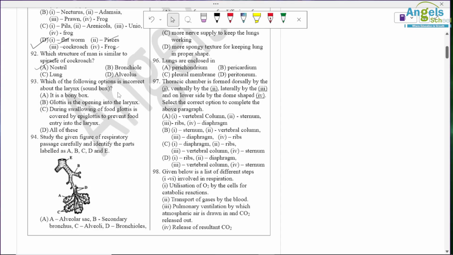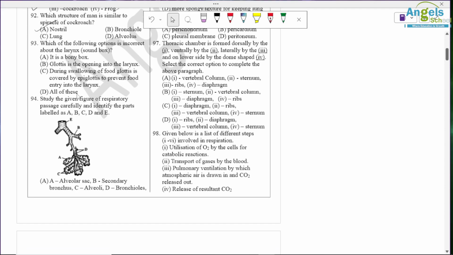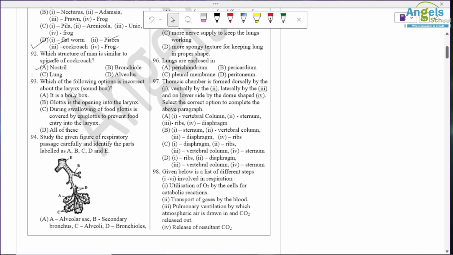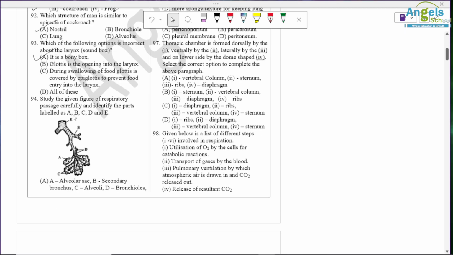Which of the following option is incorrect about larynx or sound box? So it is a bony box. It is incorrect because it is a cartilaginous box. Glottis is opening into larynx, correct. During swallowing food, glottis is covered with epiglottis, again correct. And all of this is incorrect. So incorrect answer is bony box. It is cartilaginous box.